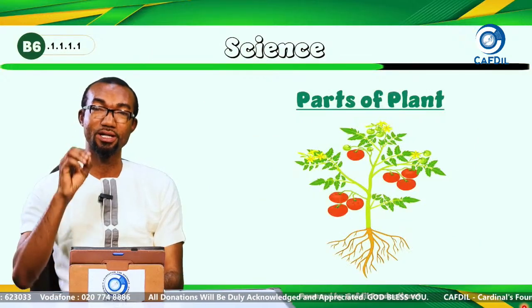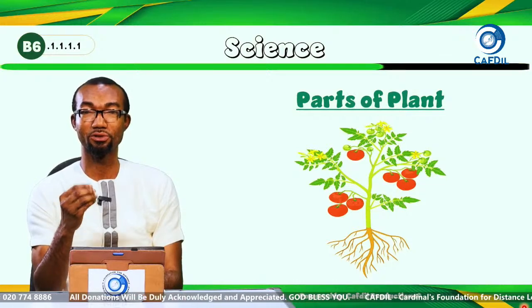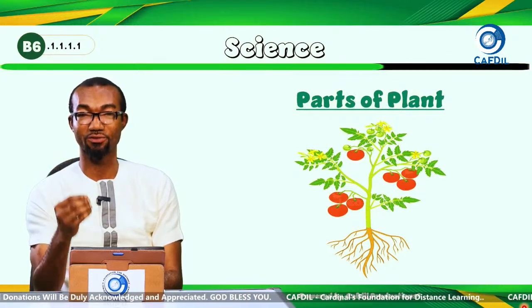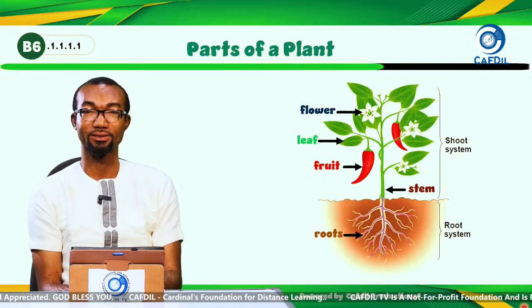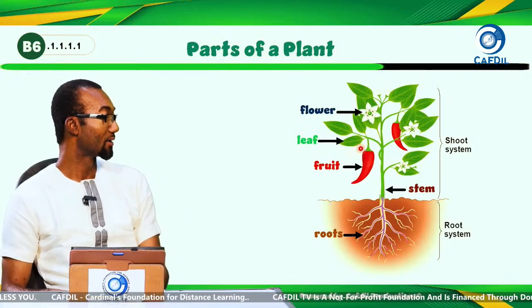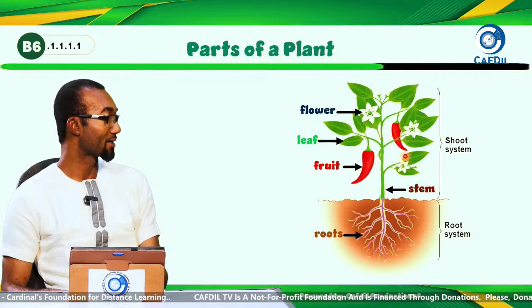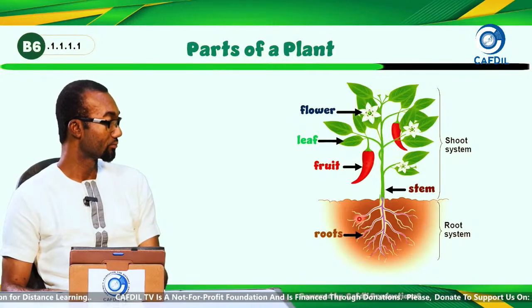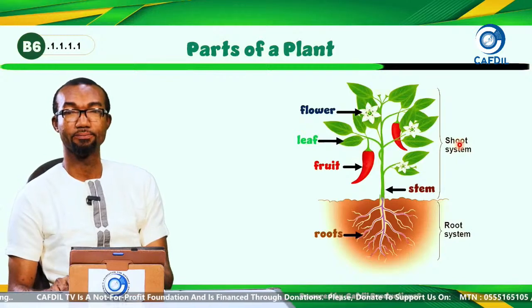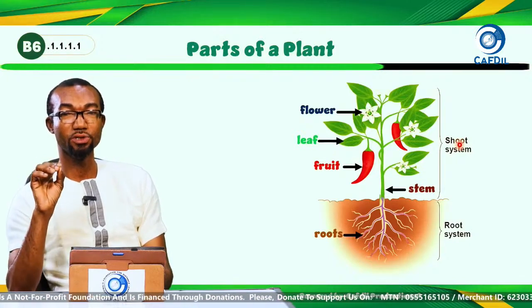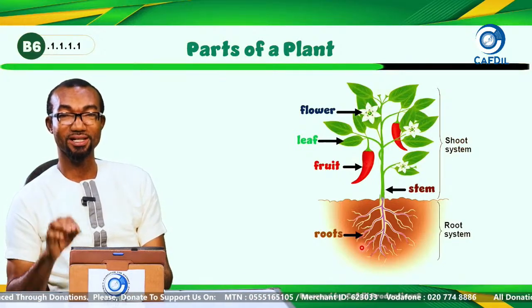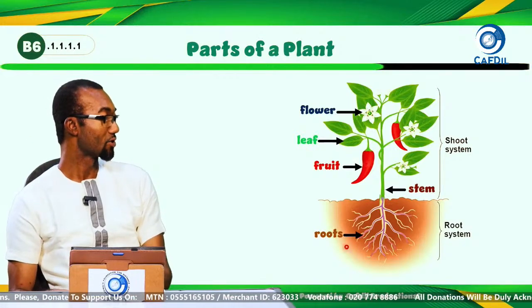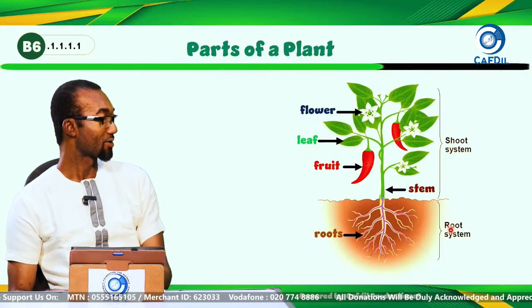Now let's begin by looking at the parts of the plants. The roots that we are going to talk about is also a part of the plant. So let's recap the parts of a plant. This is a plant. This is a pepper plant. And with the parts, we have the 2 main parts, the root system and then the shoot system. In germination, the root comes first, and then the shoot follows, and the shoot becomes the stem and the leaves of the plant.